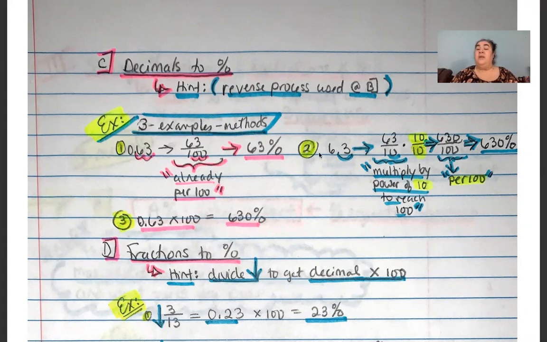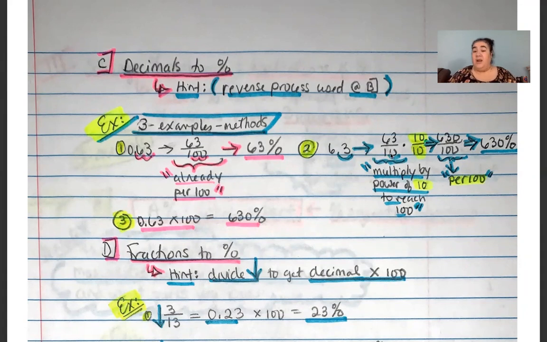Okay? But what if you had 6.3 as the decimal you started with, and you turned that into a fraction? 6.3 as a fraction, if you recall from our conversation of decimals to fractions, you take that decimal point from where it is, and you move it all the way over to the right so that you can now have a whole number to use as your numerator. And you use that 63 as your numerator. And then the number of places you move to the right is the number of zeros you give to your base 10 denominator. So because I moved it only one time over to the right, my denominator is 10.